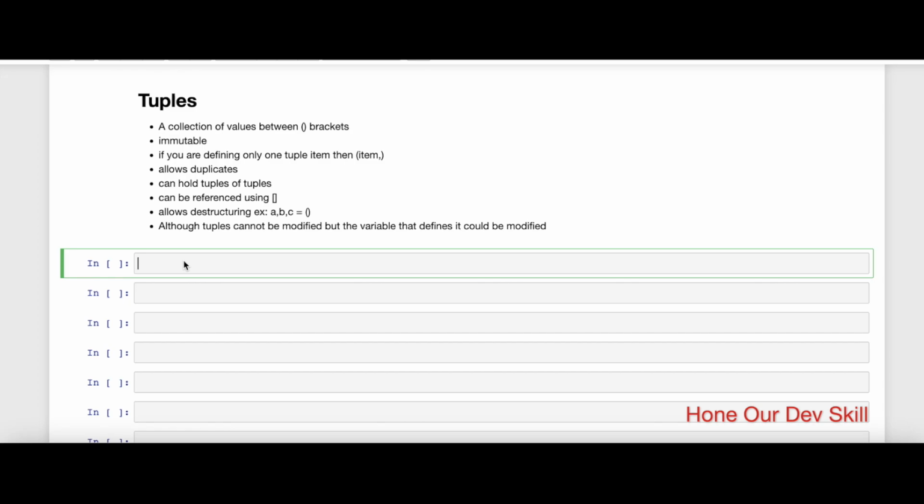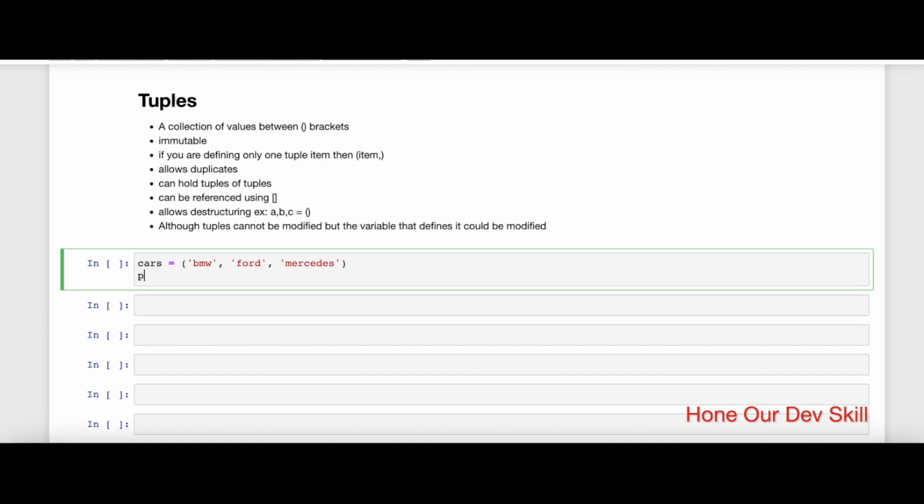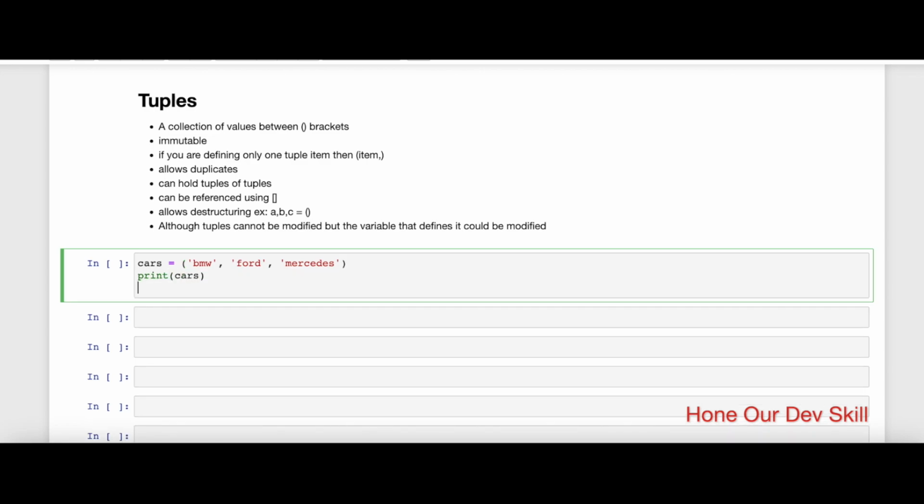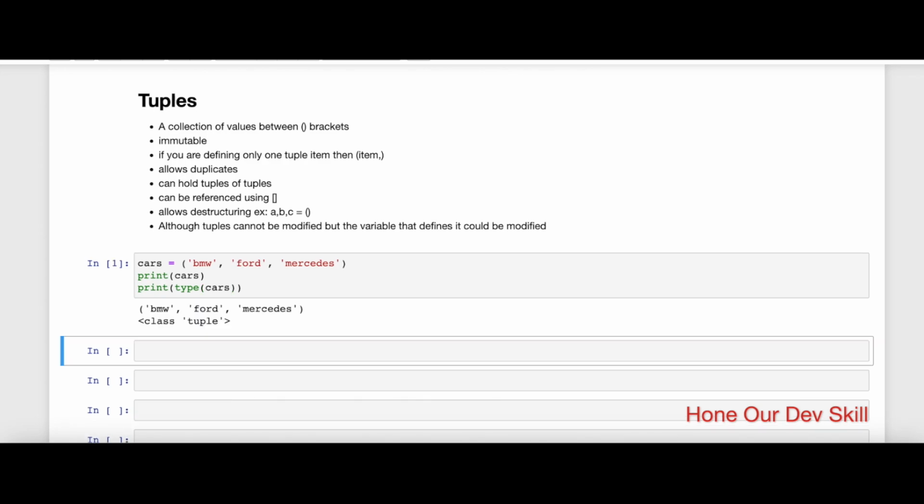Now, when you're defining a tuple, it is standard practice. Let's say I want to define a tuple of cars. Then I would use comma separated values as given here, in between parentheses. So this is the convention with which we create a tuple in Python. Now, if you want to check the type of it, I would use type here, and then if I print cars, it is going to show me that it belongs to the type tuple.